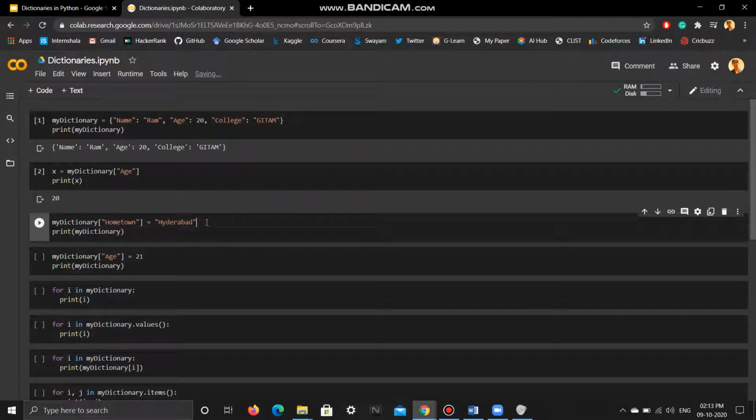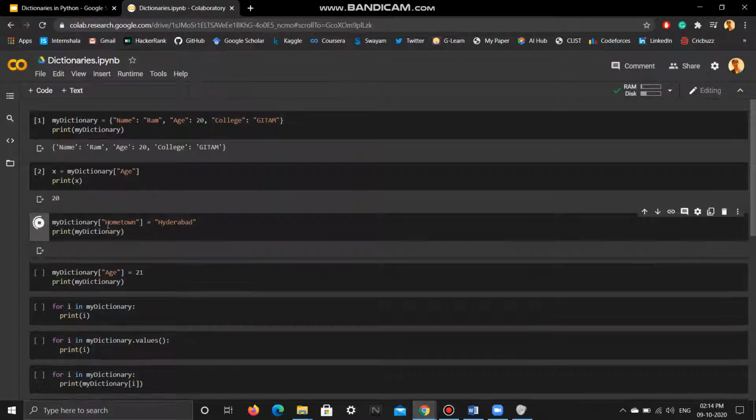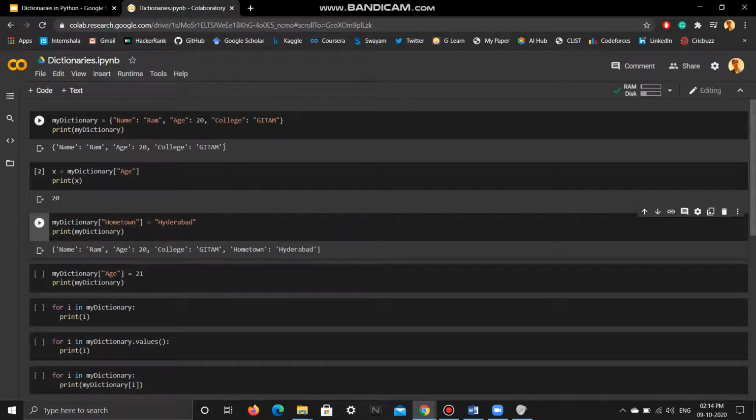Whereas in lists, if you want to add a new element, you need to write dot append. You need to use the function. But here you can simply mention the new index in the square brackets and then the value on the RHS. So as you can see, I have added the hometown index and the value of that particular index is Hyderabad. Okay, so I'll just execute this. And as you can see, earlier we had only till college, and now after college, we have hometown as well. So this is how you add new values to a dictionary.